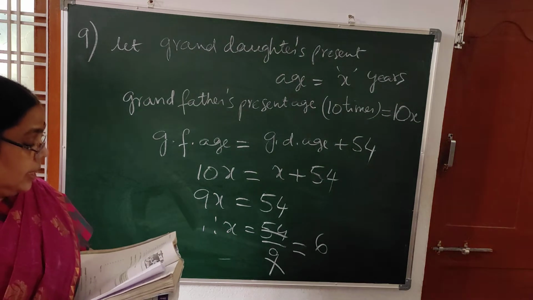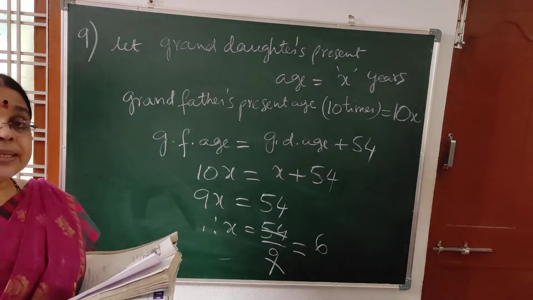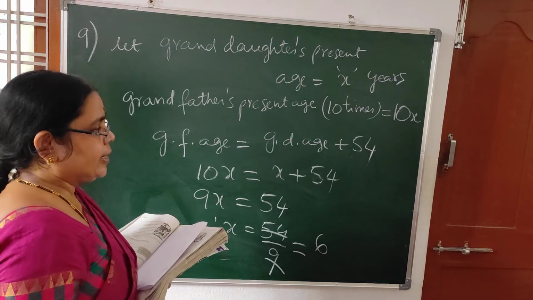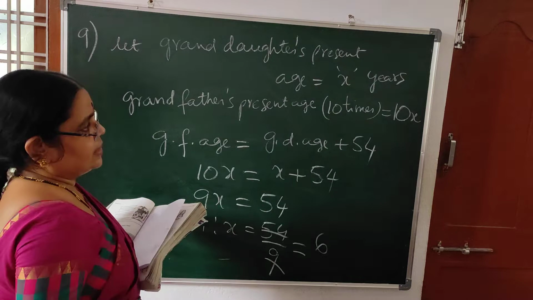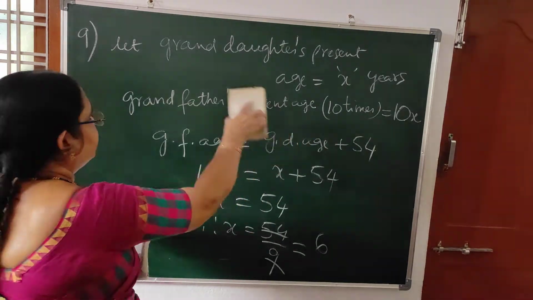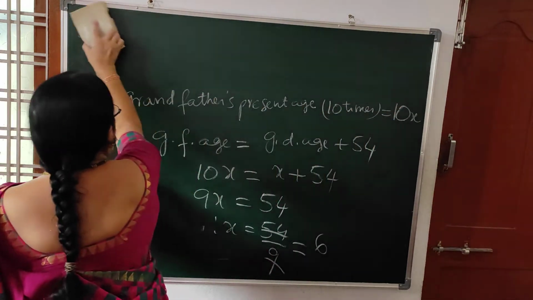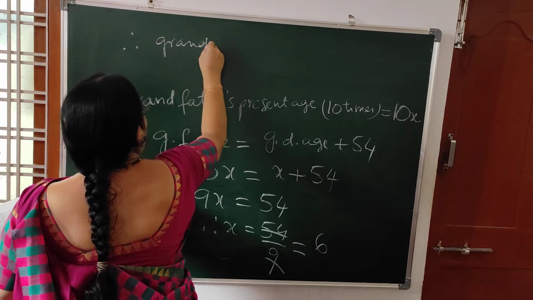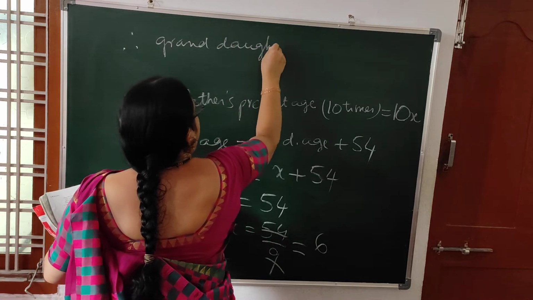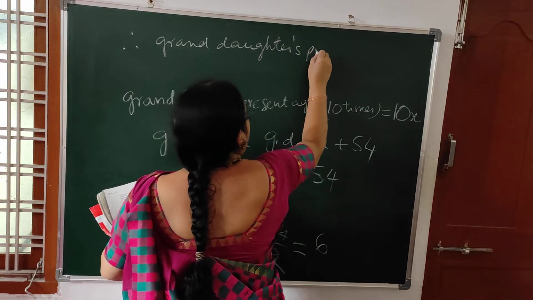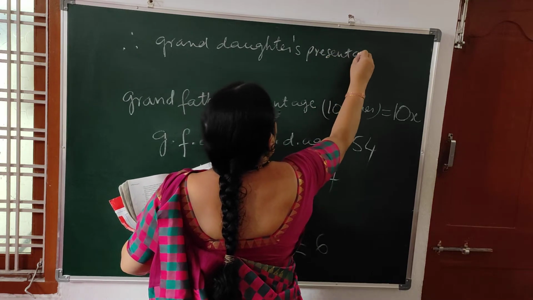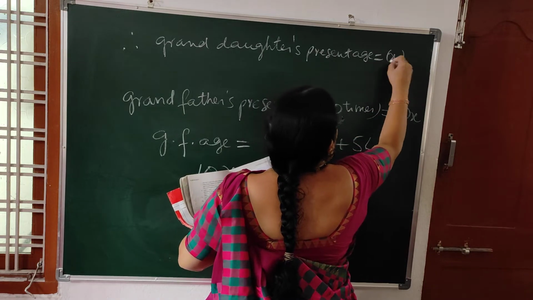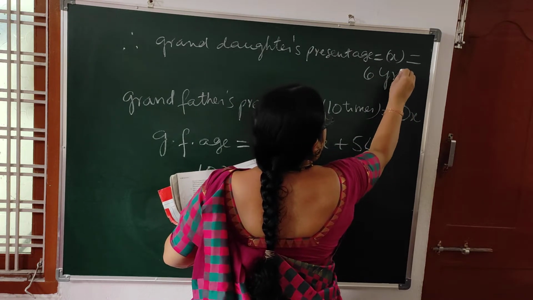x is what? Granddaughter's present age. In the question, you are asked to find their present ages. That means present age of granddaughter and present age of grandfather. So granddaughter's age you got 6. Then what will be grandfather's age? 10x. Therefore, granddaughter's present age is equal to x, that is equal to 6 years.